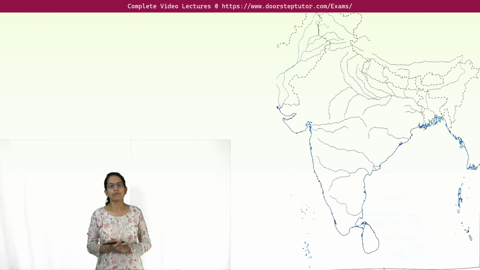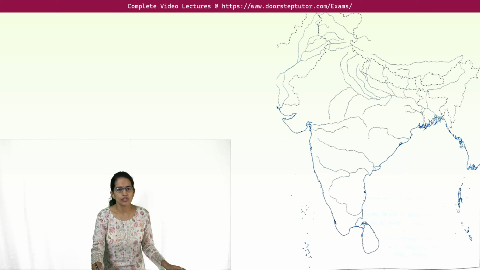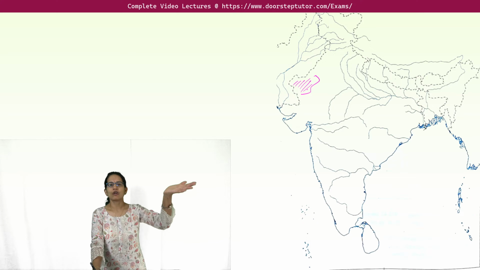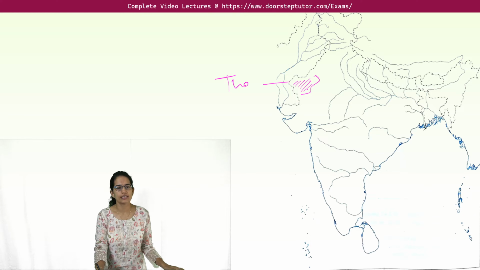The next important part is the bifurcation or the major divisions. So we say this is the region of the Great Indian Desert, west of Rajasthan, the western parts of Rajasthan, and this is also called the Thar Desert.